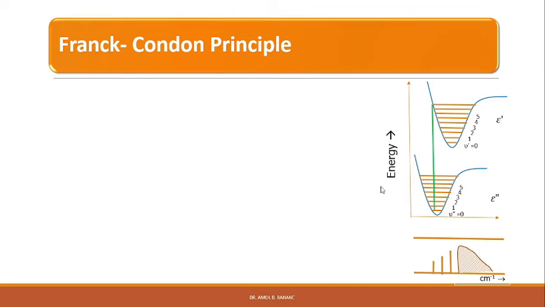And further, the transitions can now occur to a state where the excited molecule has energy in excess of its own dissociation energy. So the dissociation energy is this energy, and the transition may take place to a higher vibrational level, right? So excess energy will be given to this molecule.